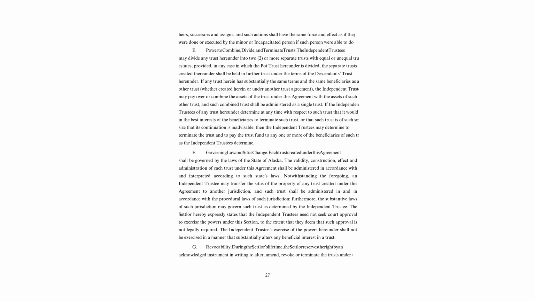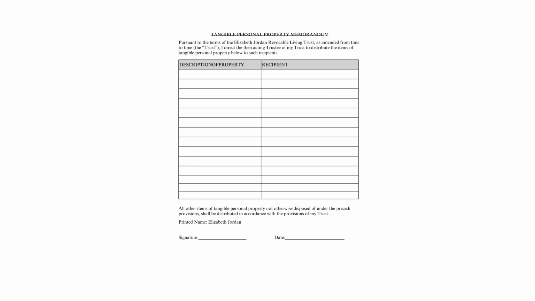7. Taxes and expenses. Addresses tax implications of the trust, including income and estate taxes. Assigns responsibility for paying trust-related expenses, such as legal fees, trustee compensation, and maintenance costs for trust assets. 8. Governing law. Specifies which state's laws will govern the trust's interpretation and administration. This can impact tax treatment, legal disputes, and trustee responsibilities.